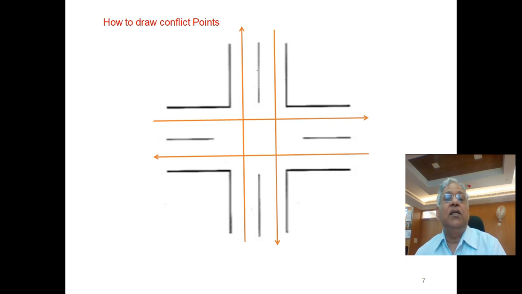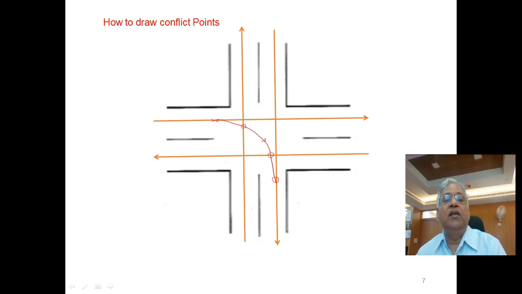Now this is a four-leg intersection with two-way movement on both streets. Now if you consider a vehicle which will move from the right side, arriving from the east direction, and it has to go to the right side, so it will diverge from here, and then it will cross the path of this stream, and then it will merge with this stream. Now this is a diverge movement at this point, a crossing movement at this point, a crossing movement at this point, and then a merging movement at this point.